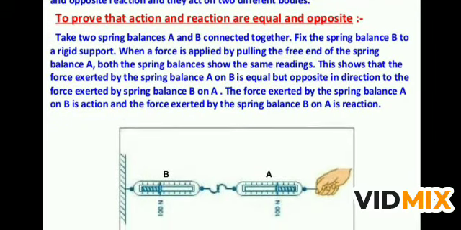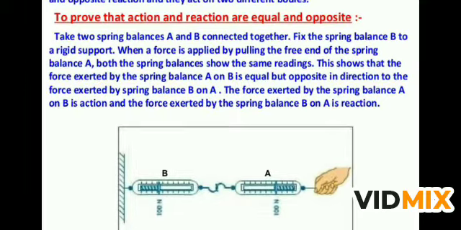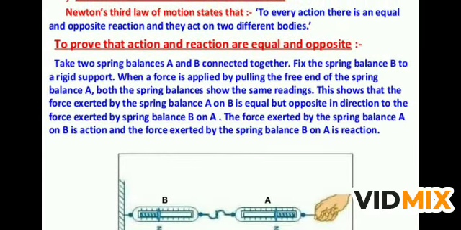See from the picture, the reading is 100 Newton, and if you put the second spring on the hook of B and pull it outward, you will see the same reading on the second spring balance. So we can say that the force exerted by spring balance A on B is action, and the force exerted by spring balance B on A is reaction, and both are equal. So this proves that action and reaction are equal and opposite forces.